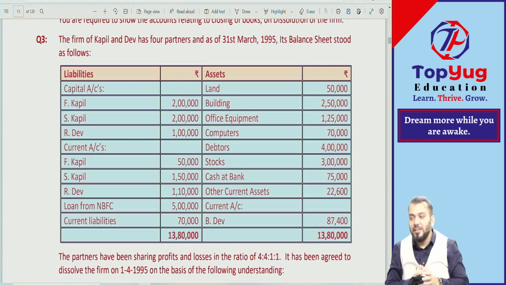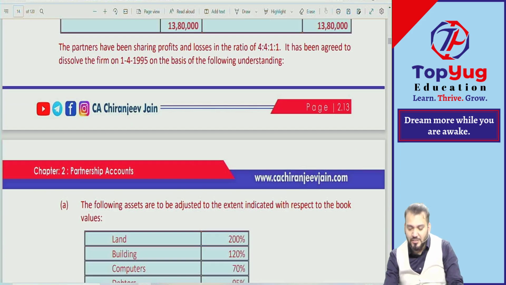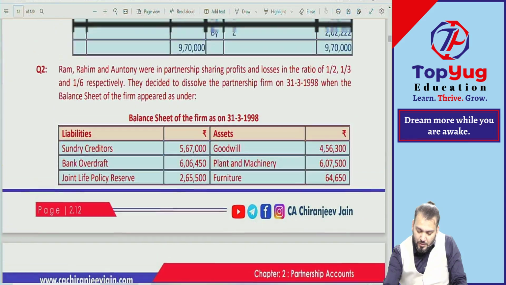The firm of Kapil and Dev. You know Kapil? You know Dev? Kapil Dev. Correct. The firm of Kapil and Dev, unit number 1, question number 3. Page number is 2.13. So let us start.